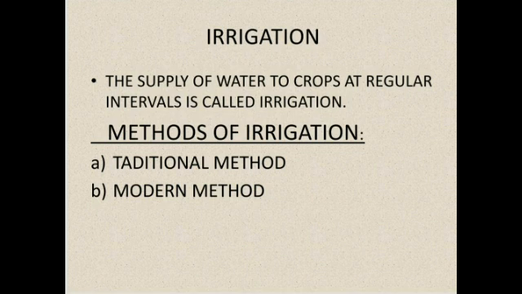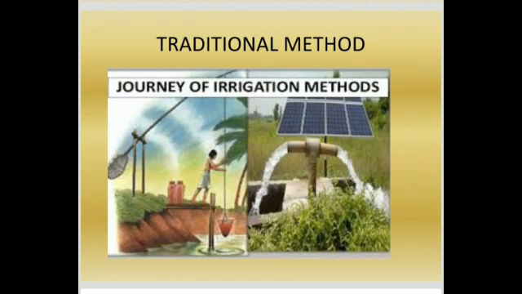So there are some methods of irrigation, that is traditional method and modern method. See, this is the traditional method of irrigation. In this irrigation, it is done manually. The farmer pulls water from wells and carries it to the farming fields. So for that, they need the help of animals, or they can use electrical motor or pumps or electric current or solar current also. So these are the traditional methods of irrigation, in that the water is carried to the fields manually.